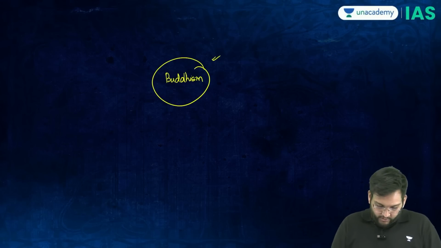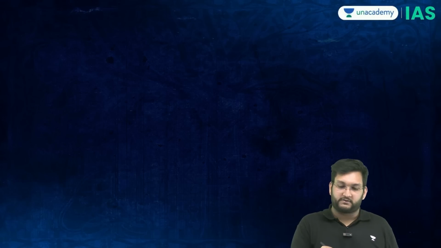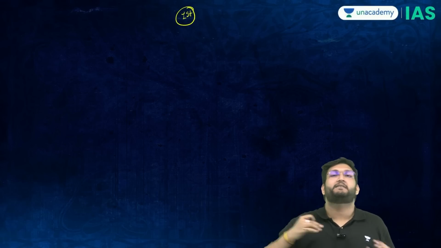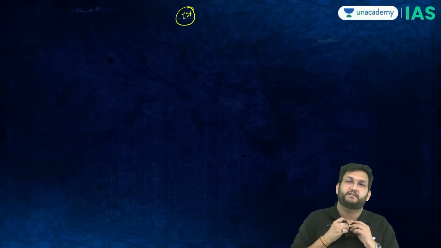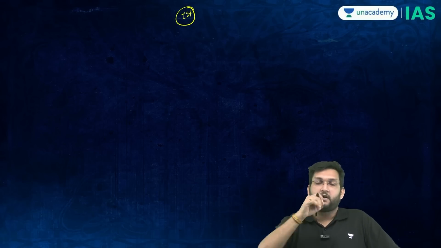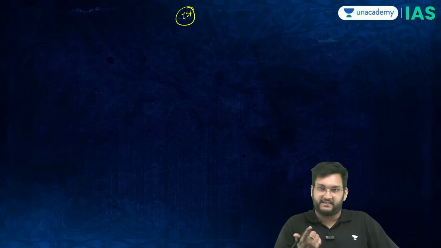So when we talk about Buddhism, until the point Buddha was alive, he did not create an institutionalized religion. However, once he died, the Sangha met four times, and I'll give you a flowchart to summarize those councils. In the first Buddhist council, the factual part can be remembered separately. Who was the place, where was it, 486 BC, this and that can be discussed later. But what is more important is what was produced in the first, second, third and fourth Buddhist council as a form of revision, as we are trying to do.